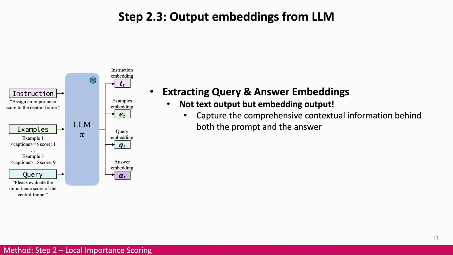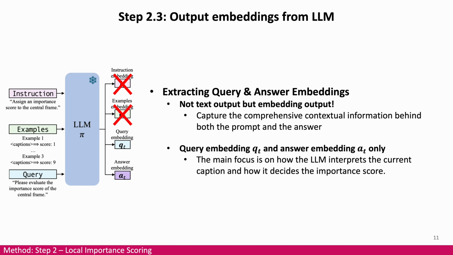After providing the in-context learning prompt to the LLM, we extract the output embeddings from the LLM. These embeddings capture the comprehensive contextual information behind both the prompt and the answer. And we only use the query and answer embeddings, because what we really care about is how the LLM interprets the current caption and how it decides the importance score.